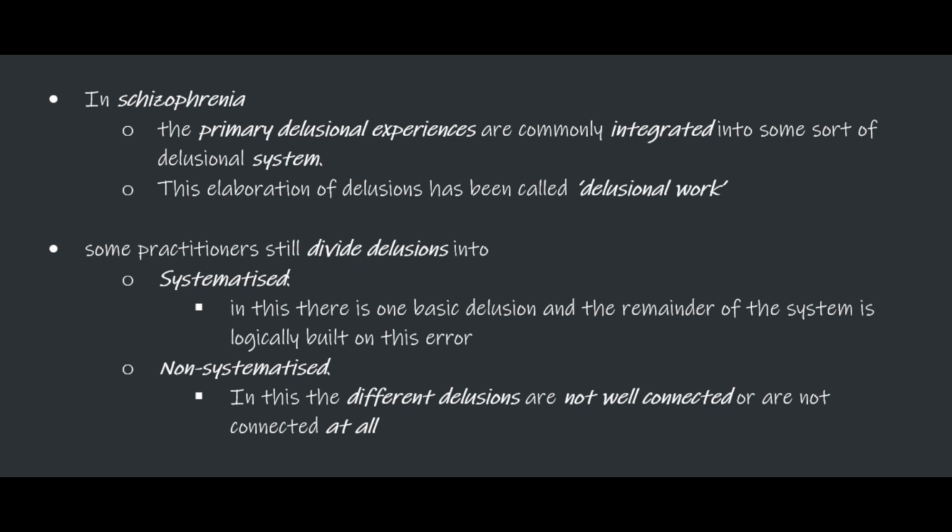In schizophrenia, the primary delusional experiences are commonly integrated into some sort of delusional system. This elaboration of delusions is called delusional work. Some practitioners still divide delusions into systematized and non-systematized. In systematized delusions, there is one basic delusion, and the remainder of the system is built logically around this error. And in non-systematized, the different delusions are not well connected or are not connected at all.